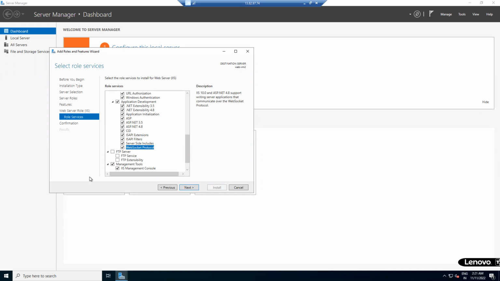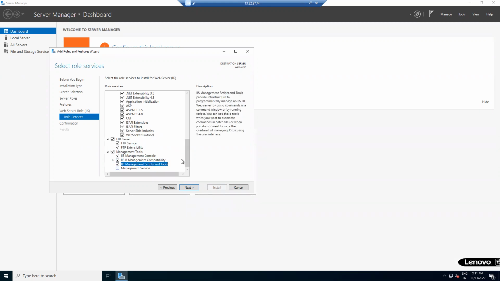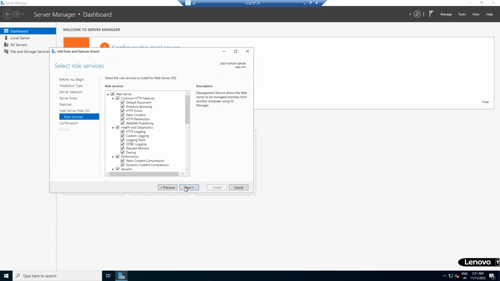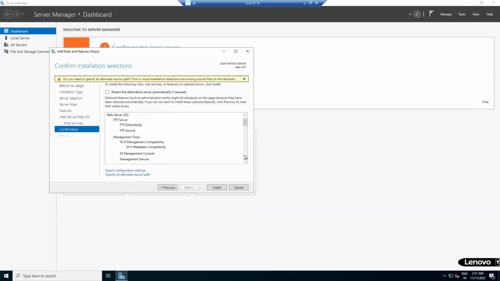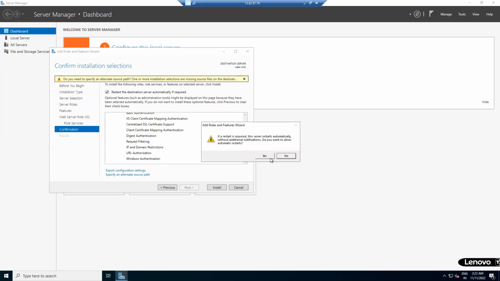Okay, next, this is the FTP server, add it. So I have enabled all the features. Now just click on next. So these are the features I have enabled. Next, install it. If required, you can restart the virtual machines. Install it.